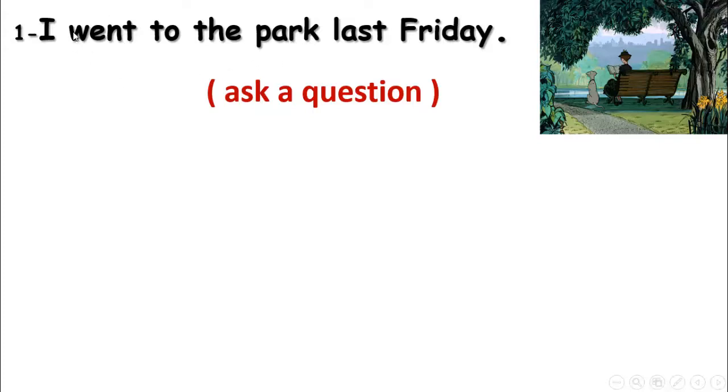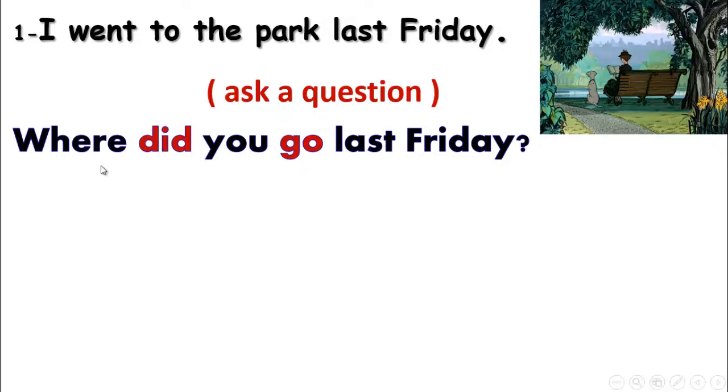The sentence here is in the past simple because it uses the verb went. So if you are going to make a question, it's going to be what? Where did you go last Friday? Because this is past simple, you use did plus verb 1, the infinitive, from went, it's going to be go.